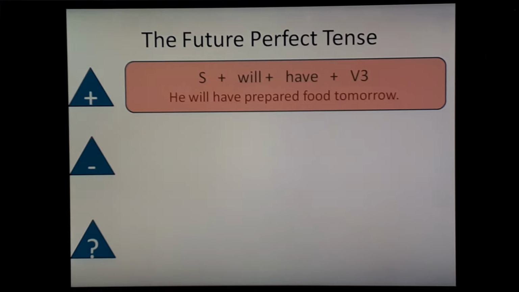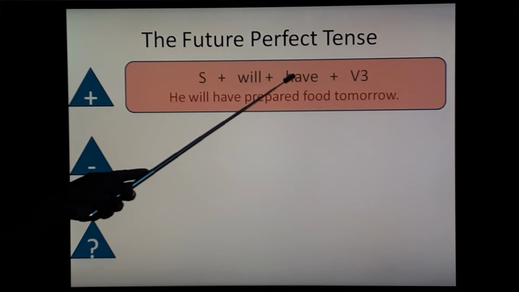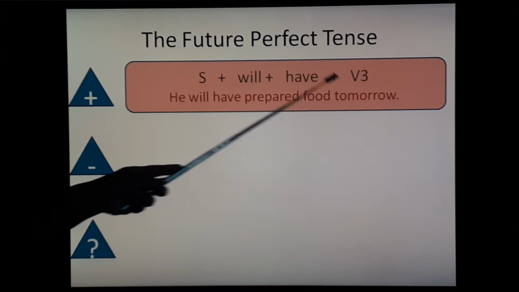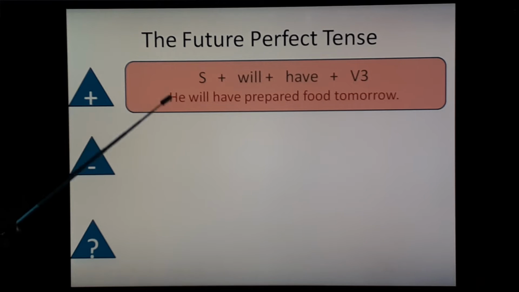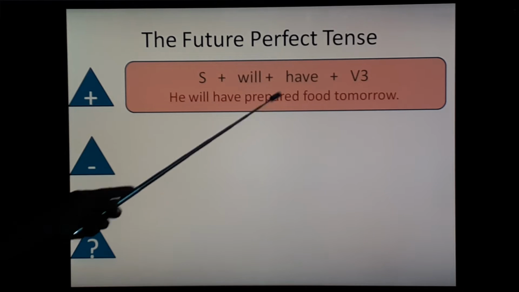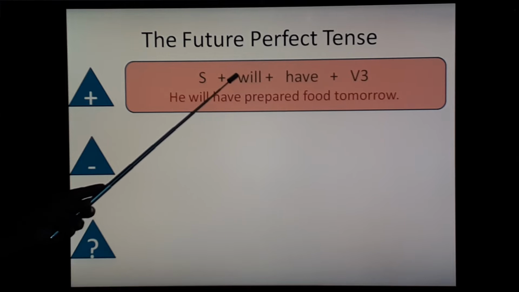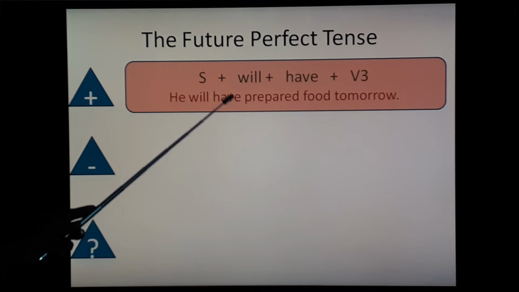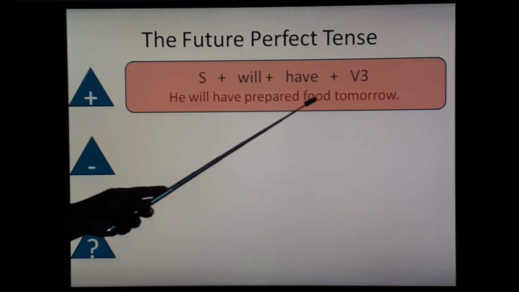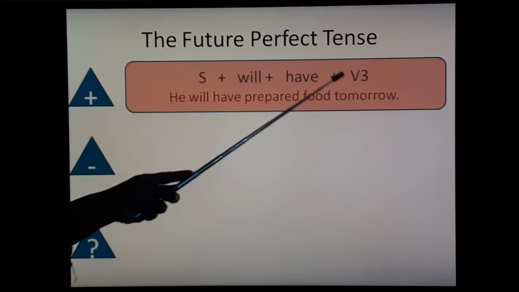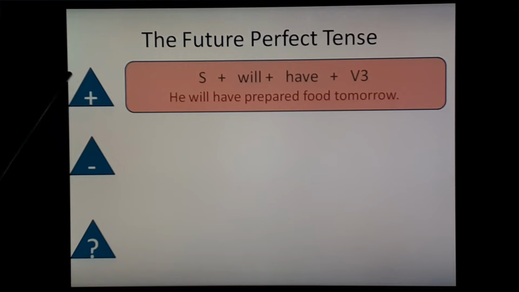Let's see the example with structure. Subject, then will, then have and V3 form that is past participle. For example, he will have prepared food tomorrow. So, he that is the subject, will have prepared the whole that is called predicate or verb, food that is an object and tomorrow that is an adverb. This is positive construction.